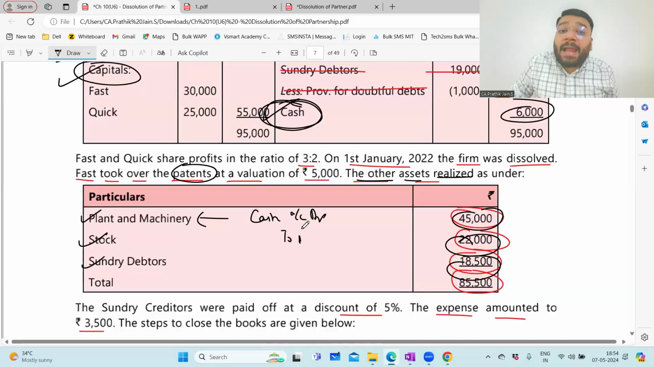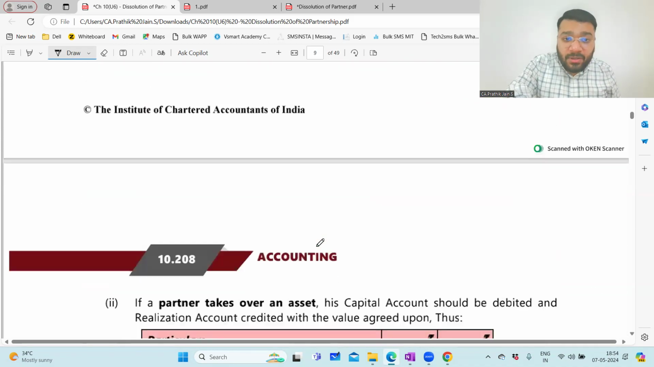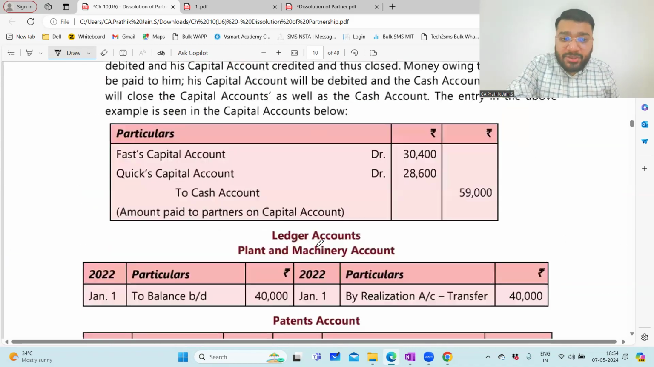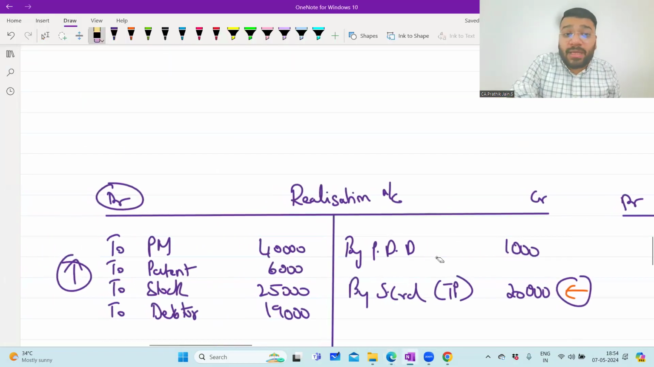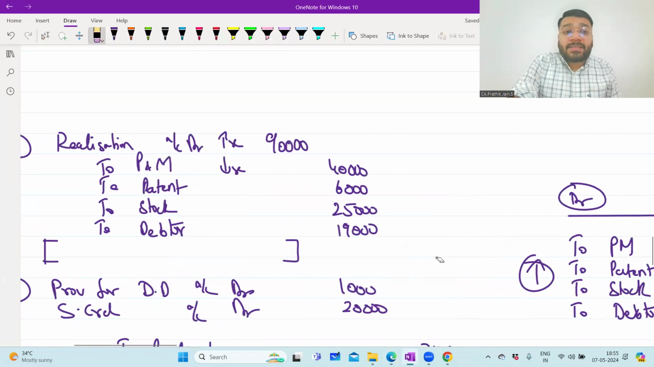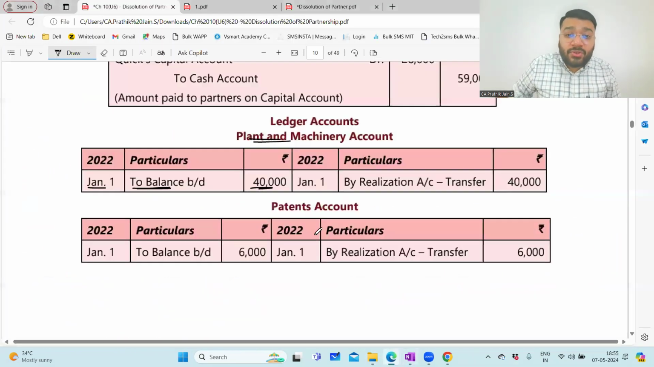Now do not put plant and machinery account. Why? Because the plant and machinery ledger is closed. Sir, how is the ledger closed? If I look at the plant and machinery ledger, what balance was it having in the balance sheet? 40,000 rupees. So the opening balance was 40,000. Then you passed an entry for transferring that to realization account. What is the entry? Realization to plant and machinery. So in the plant and machinery account, by realization, 40,000 rupees.